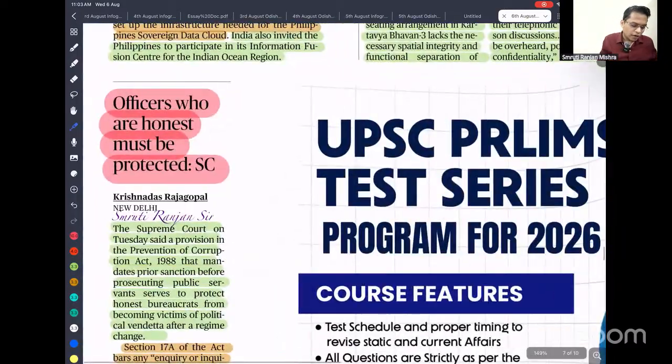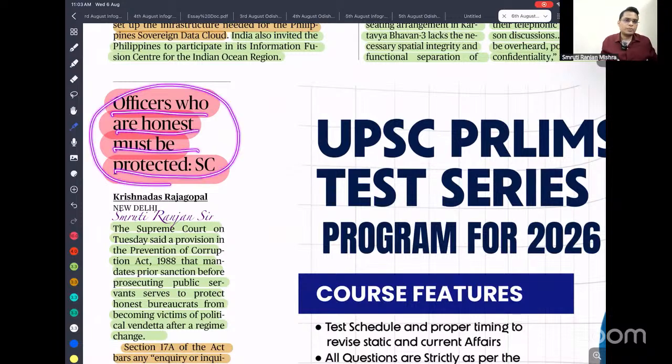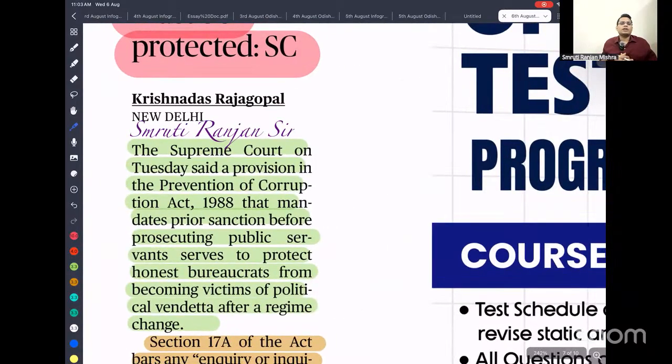So officers who are honest must be protected. This is what was said by the Supreme Court. If you look into the Prevention of Corruption Act 1988, it clearly states there is something called prior approval. Prior approval is given before starting any investigation or prosecution of any bureaucrat. This provision is given to protect honest officers. But what has been happening recently is that this provision has been misused. Those who are honest have been punished, while those who are corrupt are protected by politicians. The Supreme Court on Thursday said the provision in the Prevention of Corruption Act that mandates prior sanction before prosecuting a public servant serves to protect honest bureaucrats from becoming victims of political vendetta after a regime change.